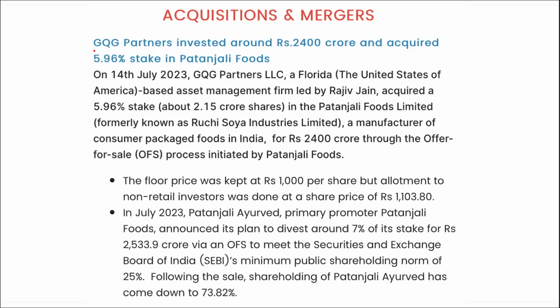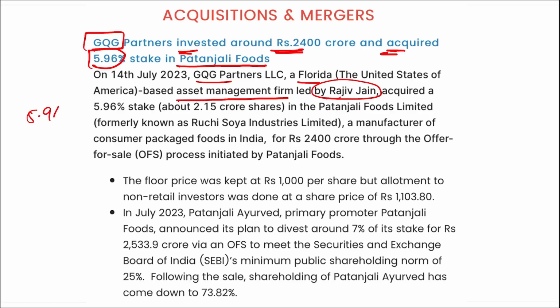Next, GQG Partners invested around 2400 crore rupees and acquired a 5.9% stake in Patanjali Foods. GQG Partners LLC is a Florida based asset management firm led by Rajiv Jain, right? They have acquired a 5.9% stake in Patanjali Foods Limited, a manufacturer of consumer packaged foods in India.